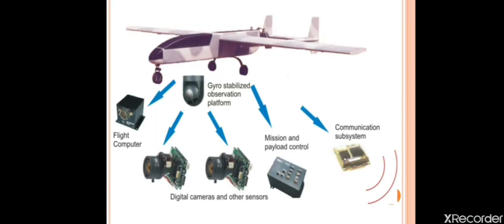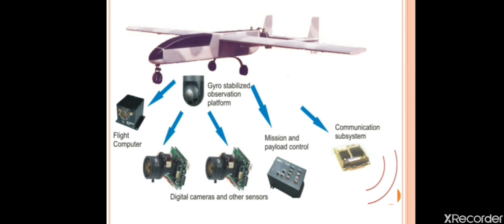So through this diagram you can clearly see the subsystems we have for our air vehicle system. Here you can see the flight computers, gyro stabilizer observation platform, digital camera and other sensors, mission and payload control, and communication subsystem. So these are the subsystems we have in our air vehicle.